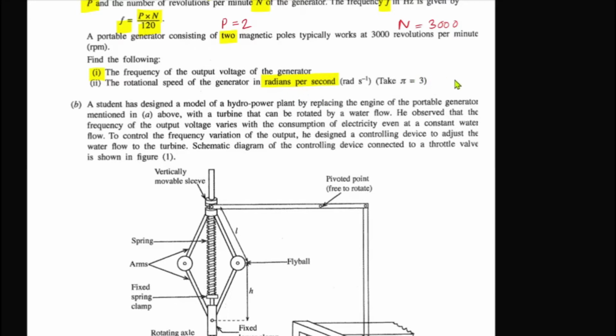We can express the speed of revolutions in two ways. One is the rate, rotations per second or per minute, and the other is omega. Here what they have asked is omega, since radians per second means omega. So how would we find omega?